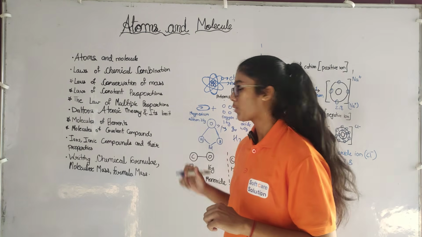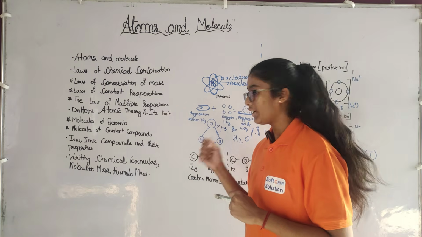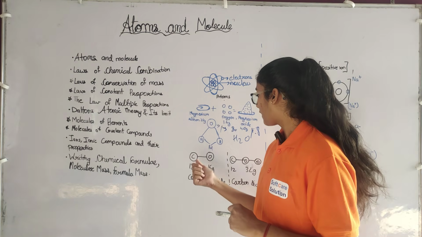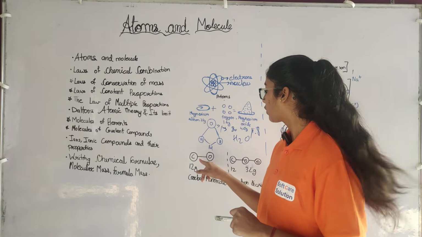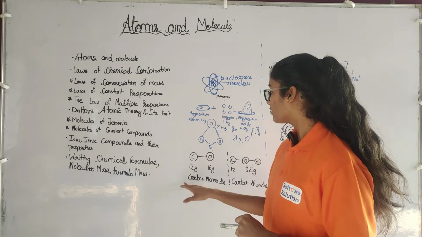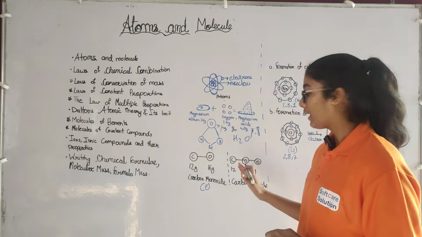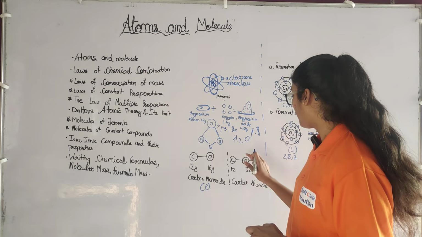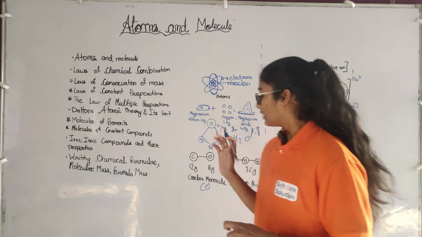Third, the law of multiple proportions. For example, we take two atoms, carbon and oxygen. Carbon is 12 gram and oxygen is 16 gram. These two make carbon monoxide. In the second case, carbon is 12 gram and oxygen is 32 gram. This makes carbon dioxide.